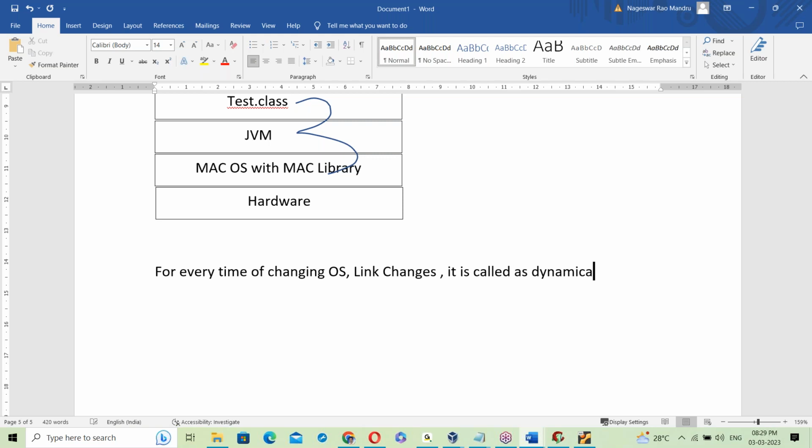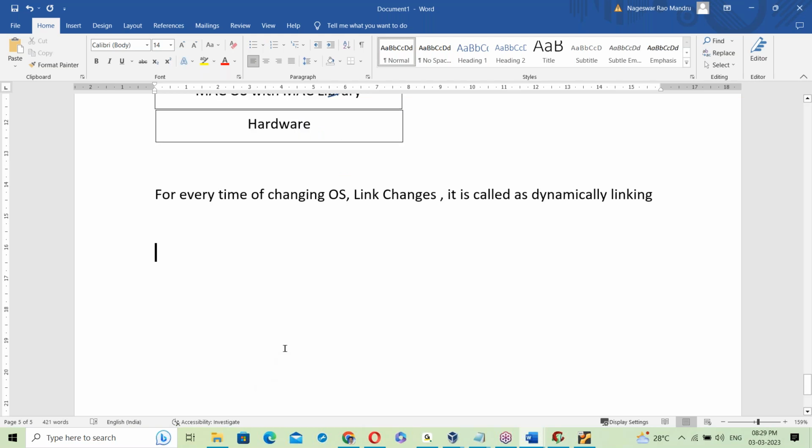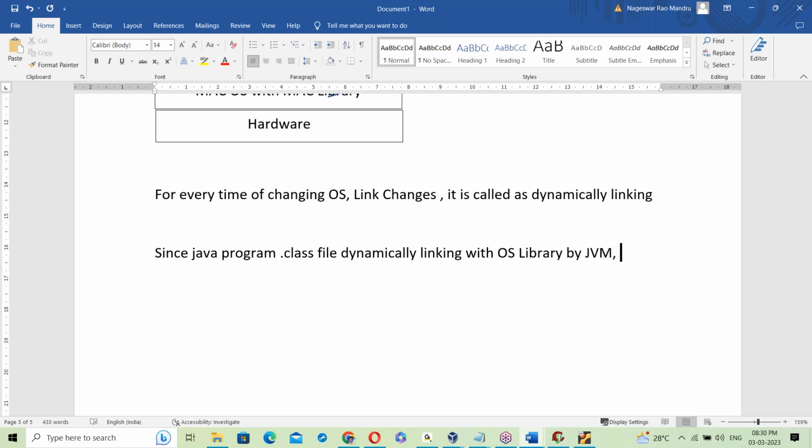Dynamically linking here. So the JVM takes care of linking to the OS library. Since the Java program's .class file is dynamically linked with the OS library by the JVM, it's platform independent.